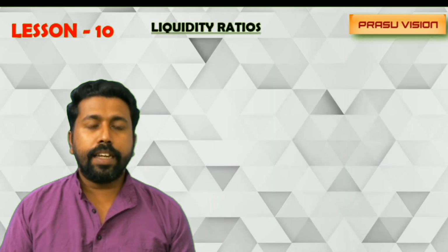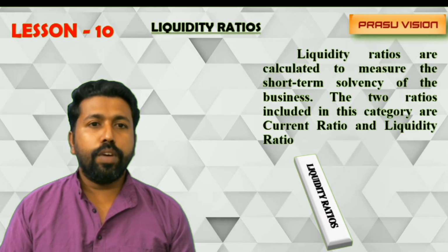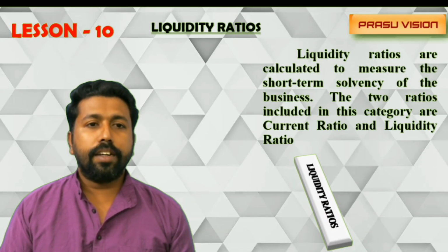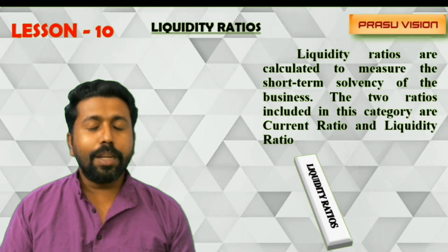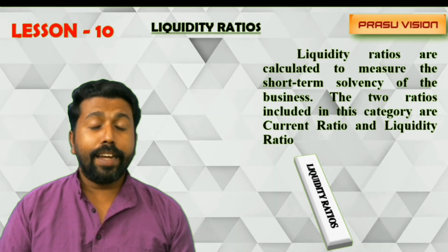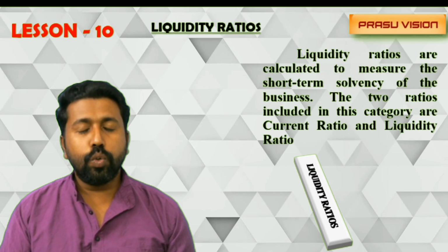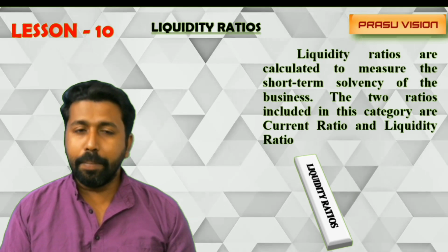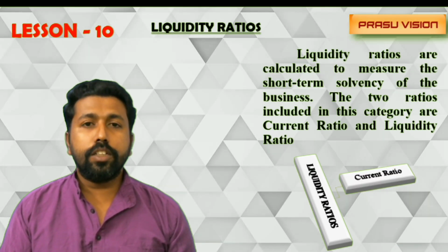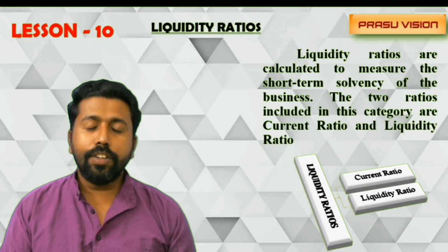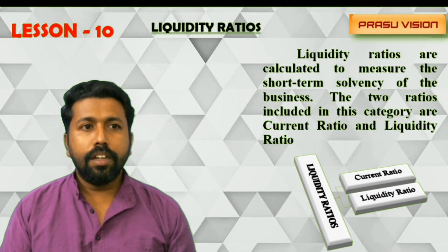Moving to the first category, liquidity ratios. You know very well, liquidity ratios are used to find out the liquidity position of the business, whether they are able to convert the current assets into cash to pay the current liabilities. So it includes two ratios, current ratio and liquid ratio.